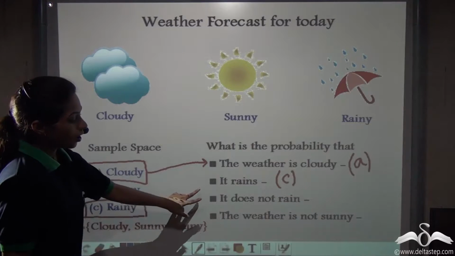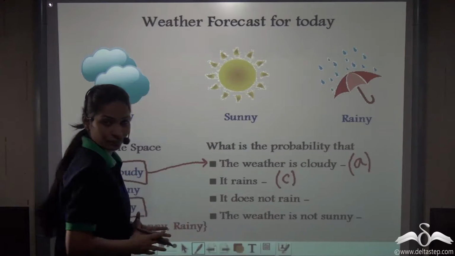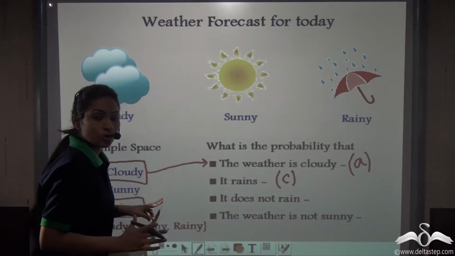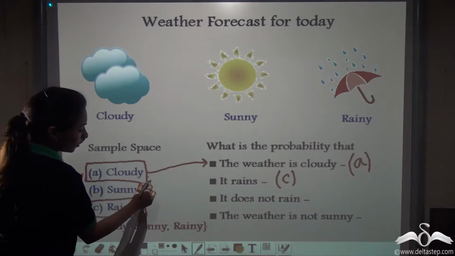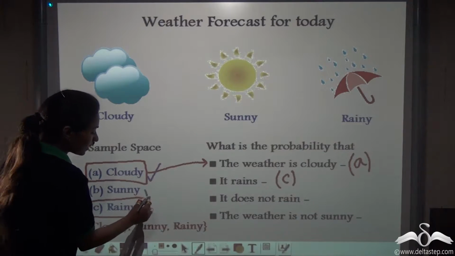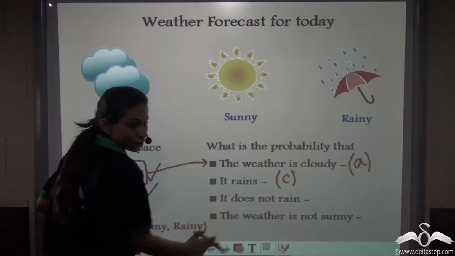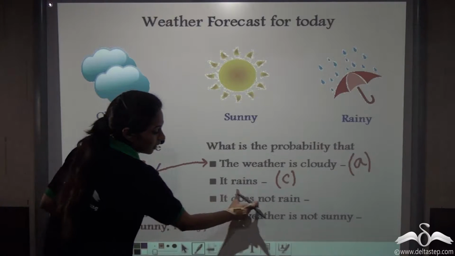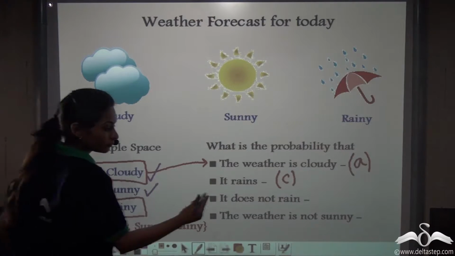Now, what is the probability that it does not rain? The weather condition is such that it is not raining. So if it is not raining, then I can say that either it can be cloudy or it can be sunny but not rainy, because we have been specified that it does not rain. So the weather can be cloudy or sunny. So this weather condition can be identified with the point A or point B.